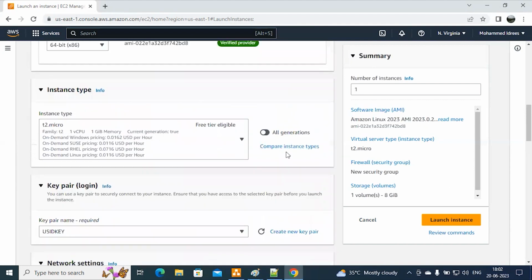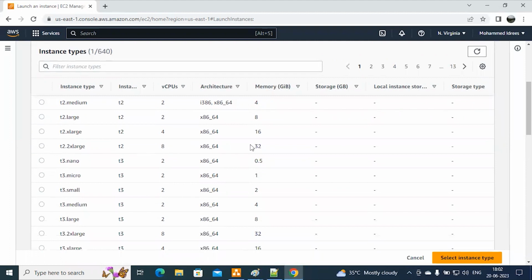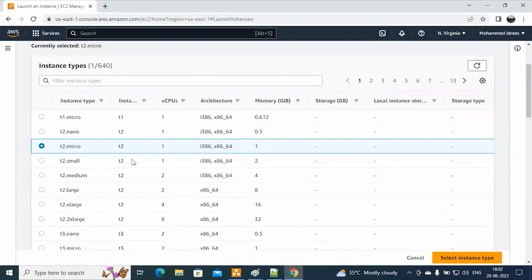Fine. Instance types, I will show you. Here we have T2.nano, T2.micro, T2.small, whatever your requirement is. For example, if the requirement is high, if the client is asking for 4 CPUs and 32 GB RAM, then we can go for a larger type. It's like i3, i5, i7; you can compare with a laptop's configuration, but server configuration is different from laptop configuration. That is the consumer model, and these are all commercial models. T2.micro comes under the free tier. We will go through this in the session, don't worry.